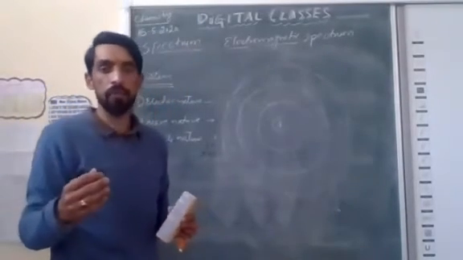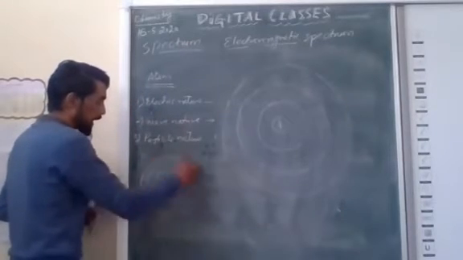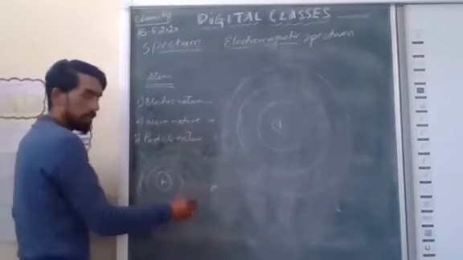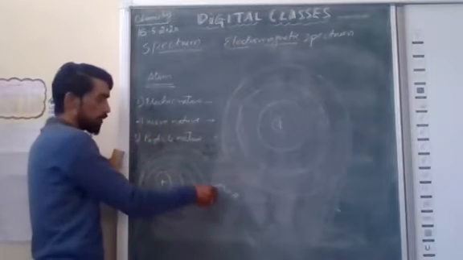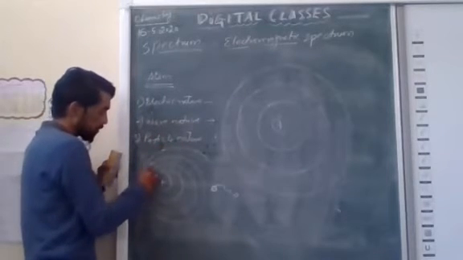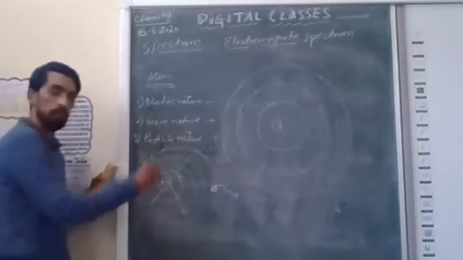The limitation of Rutherford was there, as the Rutherford model shows that electrons are revolving around the nucleus, but the moment an electron is revolving, it is emitting some energy. In this way, it is emitting some energy. One stage will come when the electron will fall on the nucleus, and when it reaches the nucleus, at that time the atom will be destroyed.